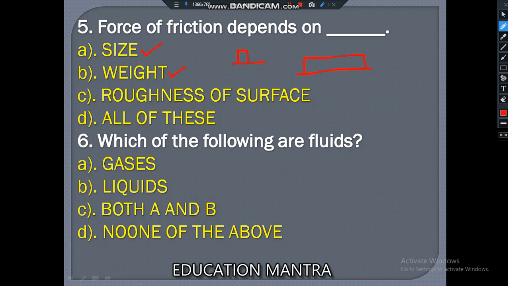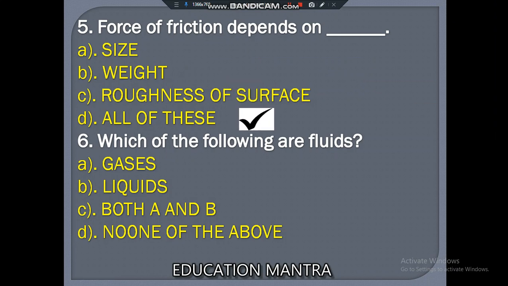Option C, roughness of a surface. Yes, if the surface is rough, nobody can move for much time. But if the surface is plain, the ball or anything can roll over it easily. So C is also there. Option D, all of these, is the correct answer for this question.